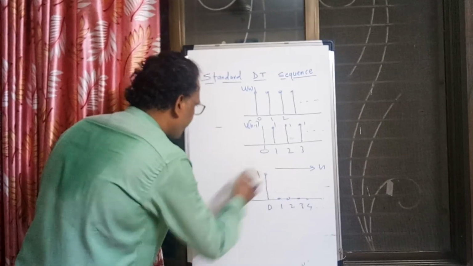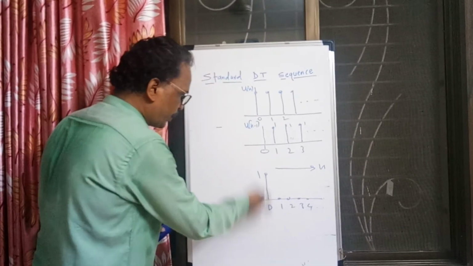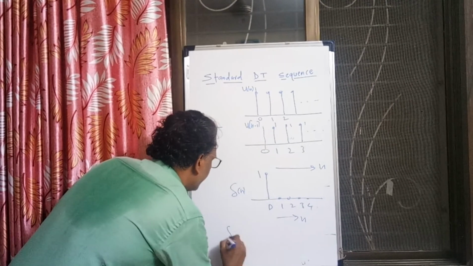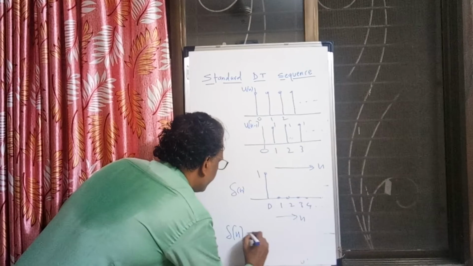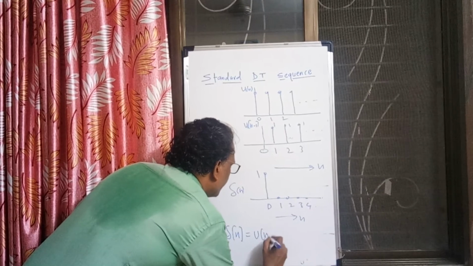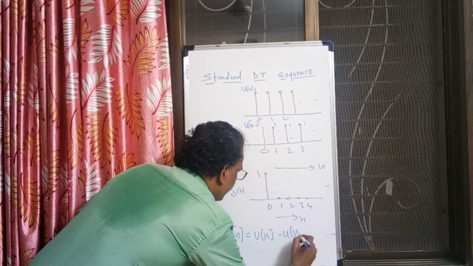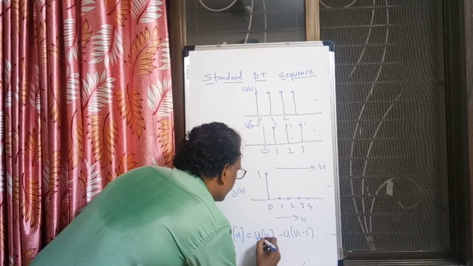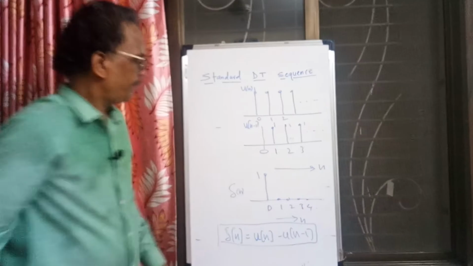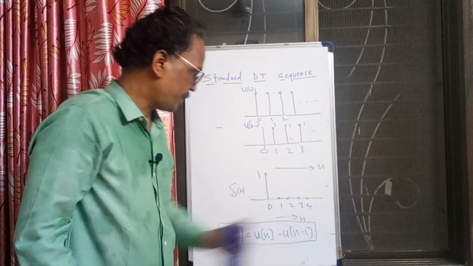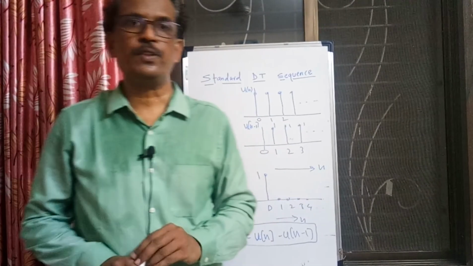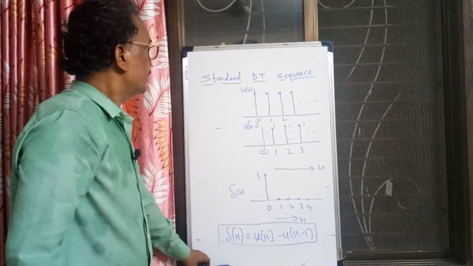So what is this signal we are seeing just now? The signal which has amplitude 1 at n equal to 0 is called del n. So del n is the unit sample signal or unit sample sequence, and can be written as u of n minus u of n minus 1. So del n can be written in terms of u of n and u of n minus 1. U of n minus 1 is a shifted version of u of n, and del n is a single sample. So this is the unit step sequence.